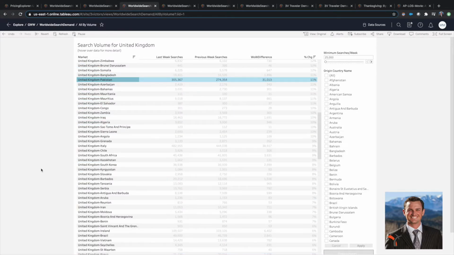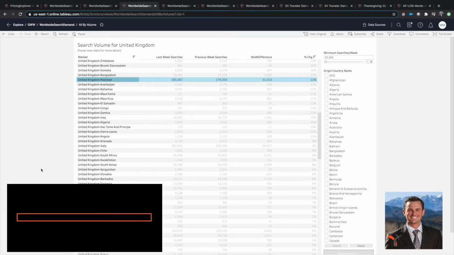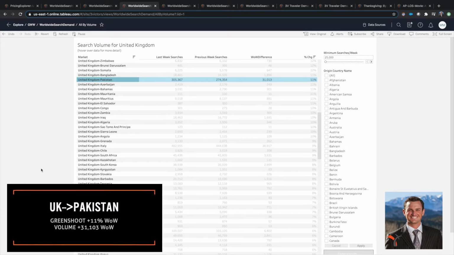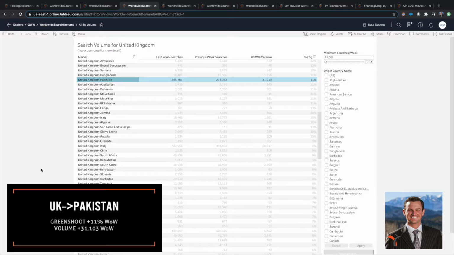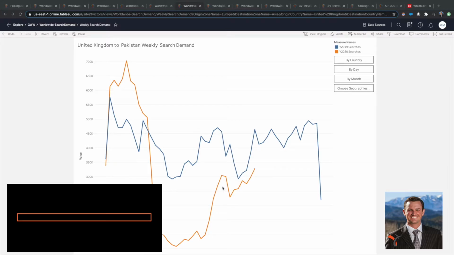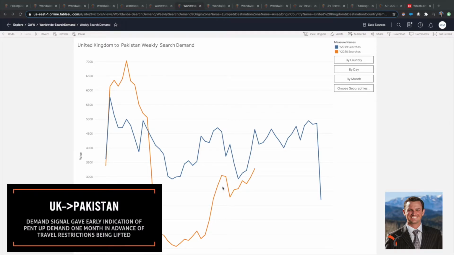While the Pakistani community in the UK is showing an 11% increase in search traffic on a week-on-week basis, the redistribution of stranded travelers and friends and family effect from COVID travel restrictions is likely still occurring since the mid-August lift of said travel restrictions from the Pakistani government. As you can see by this graph, which is a year-over-year comparison at the weekly level, the pent-up demand was flashing well before the travel restriction had eased for this market.